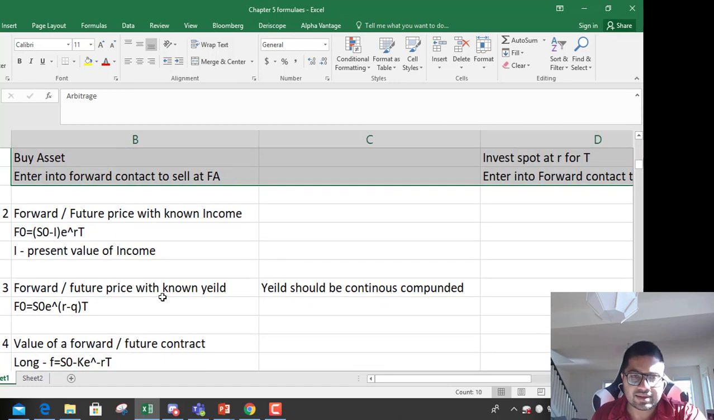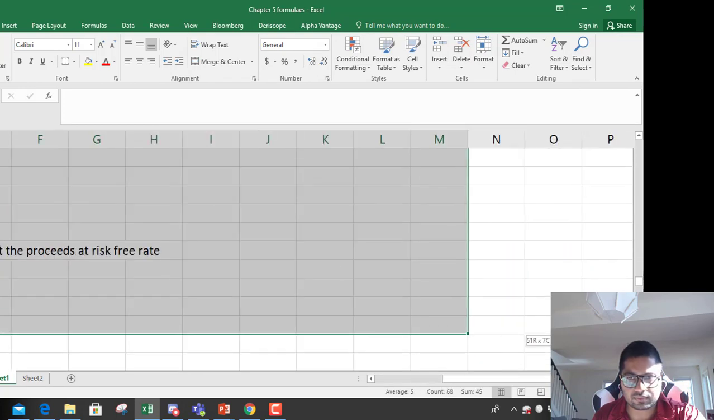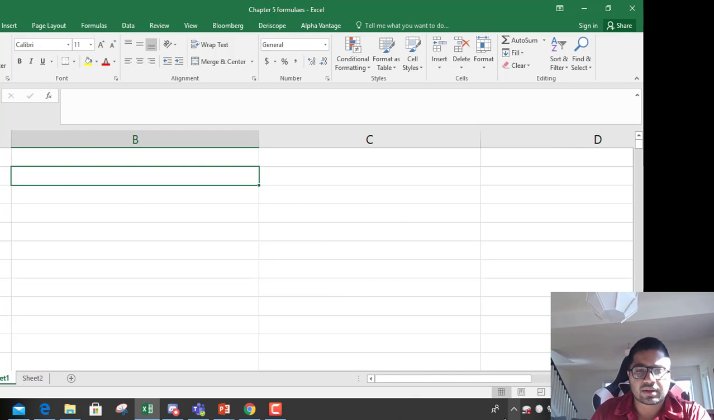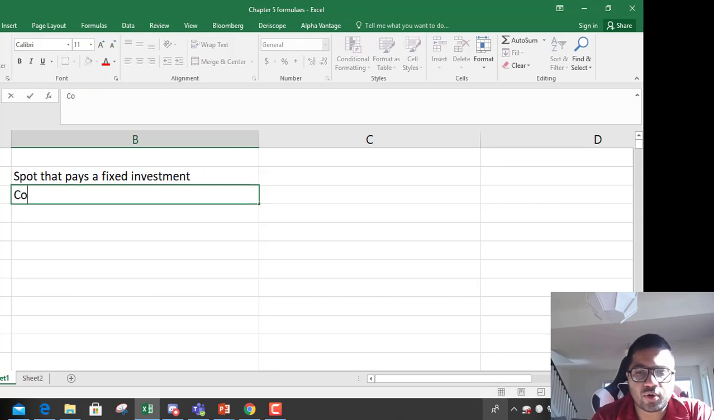The next is, sometimes you have a spot that pays a fixed investment. An example could be a coupon paying bond.